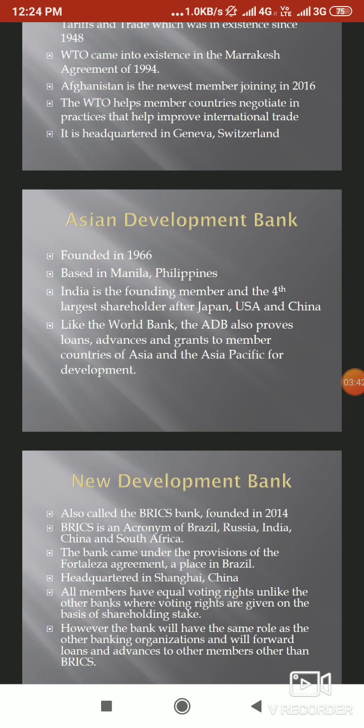The difference between the Asian Development Bank and the World Bank is not much. They too give loans and advances and grants, and usually the loans and advances are given to members who are in or around the Asian regions or the Asia Pacific regions. And the nature of the loans is similar to that of the World Bank.